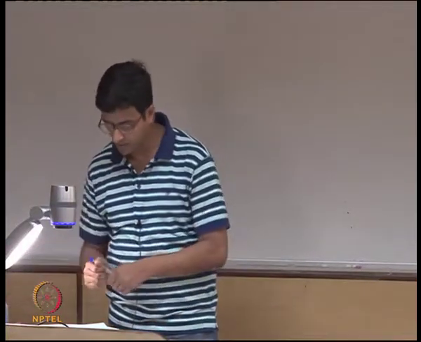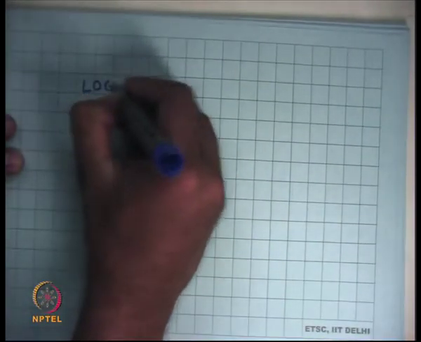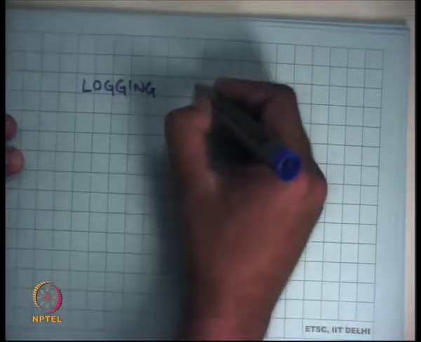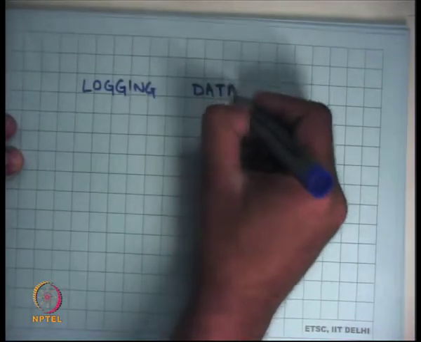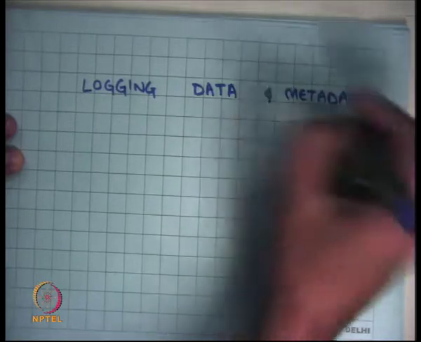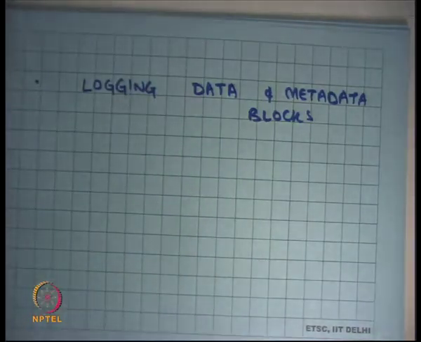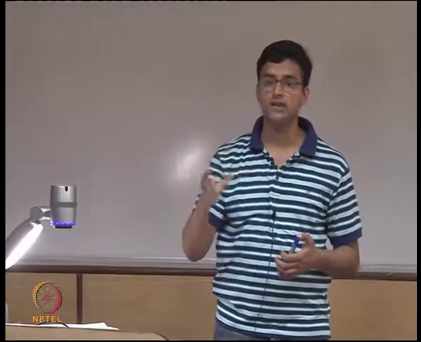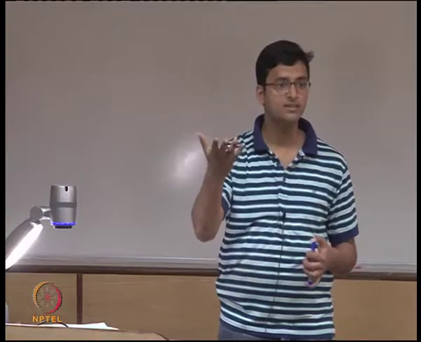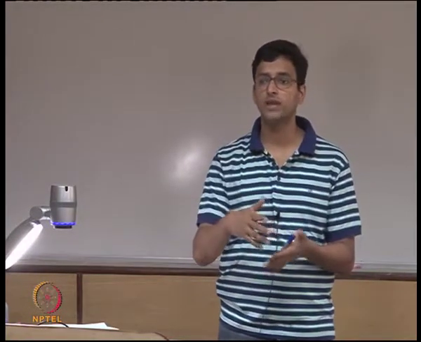Okay, so as we have discussed logging, we were logging whole data blocks, both data and metadata blocks. If I were to look at the file system and all the blocks in the disk, I could divide the blocks into data blocks, which hold the contents of the files that the user is actually writing to, and other blocks which I can call the metadata blocks.